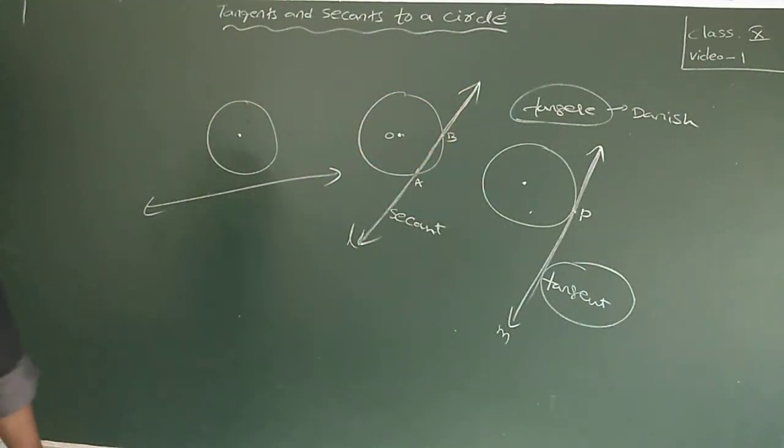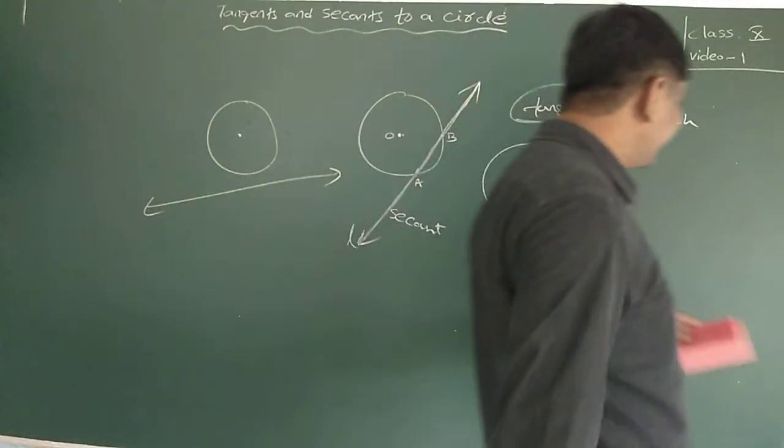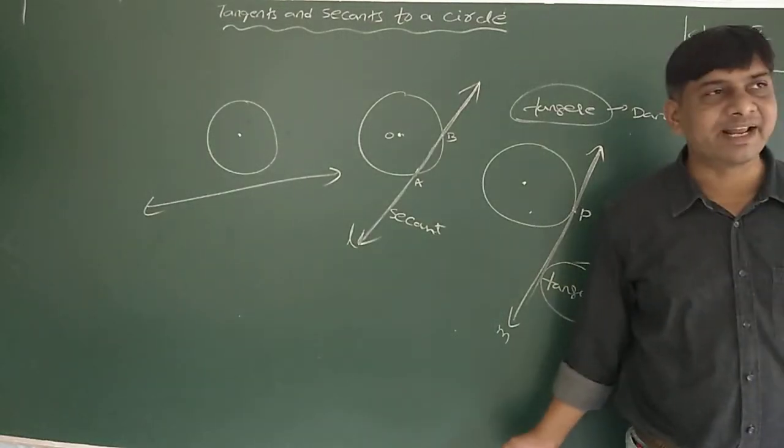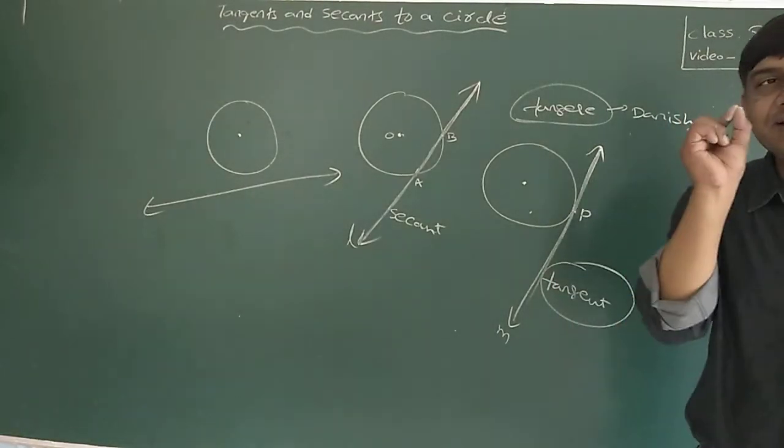In 1583, he used the word tangere, which means just a touch.